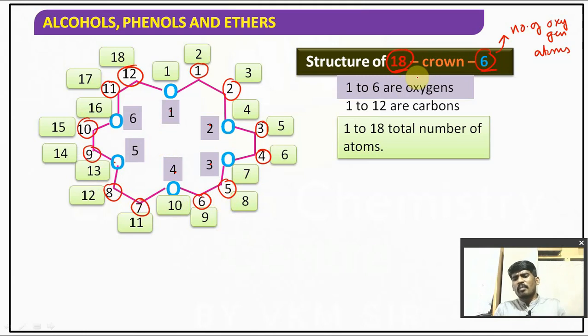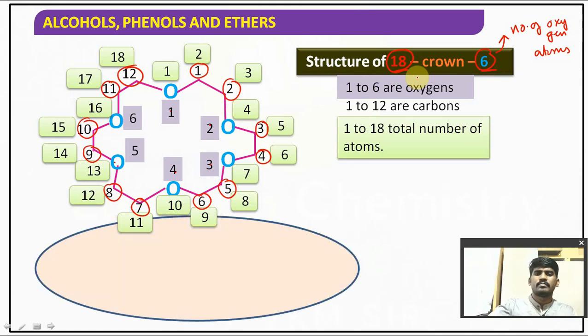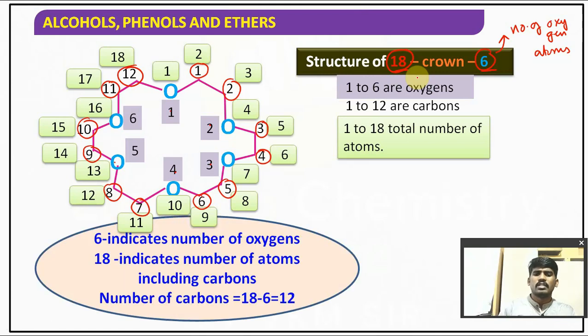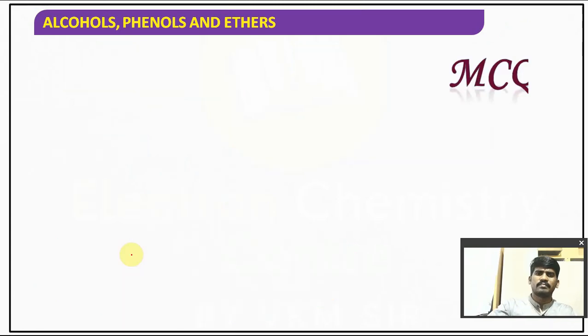Generally, based on nomenclature, they might ask questions in the competitive exams. That's why you have to remember the naming. Understood? Clear? 6 indicates the number of oxygens, 18 indicates the number of atoms including carbon.